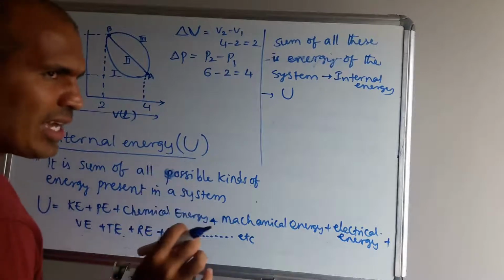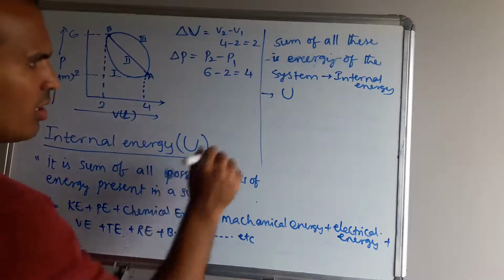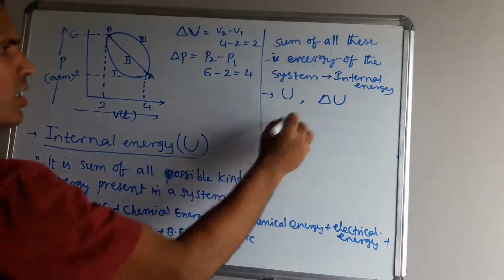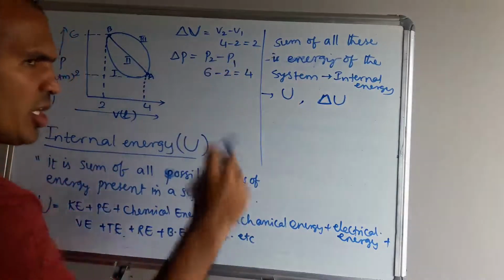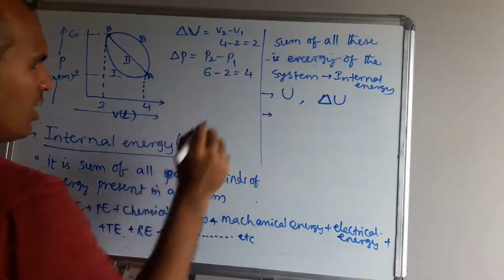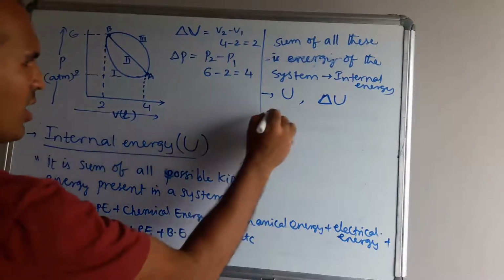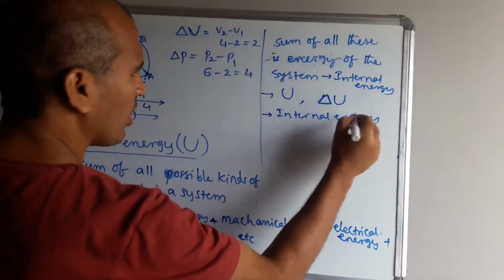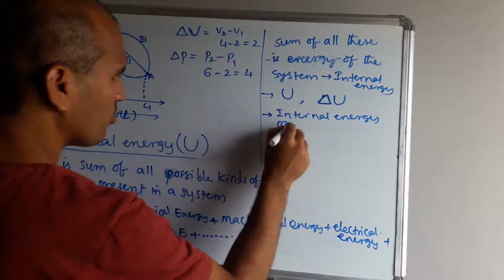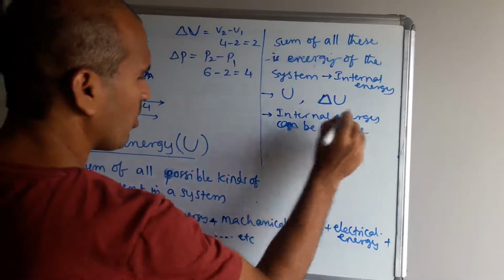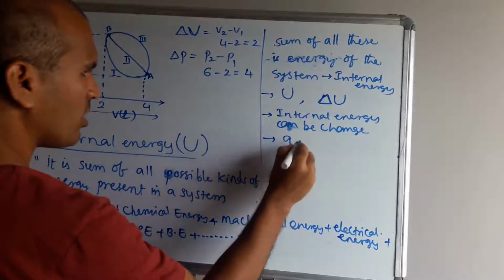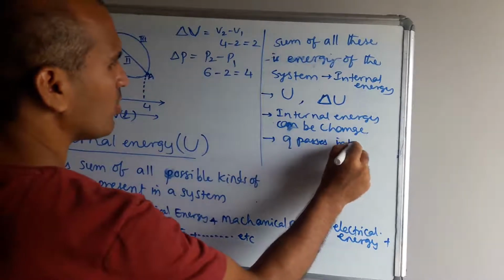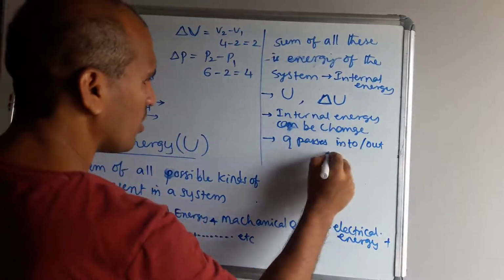We cannot find the exact internal energy. Always we will find the change in energy. Therefore, in our syllabus, delta U will be given. That is called the change in internal energy. It means internal energy can be changed. One way is heat, maybe heat passes into or out of the system.